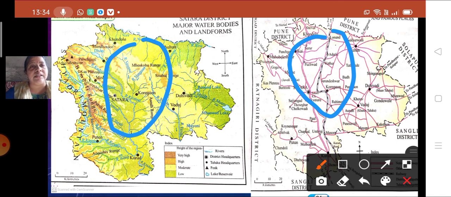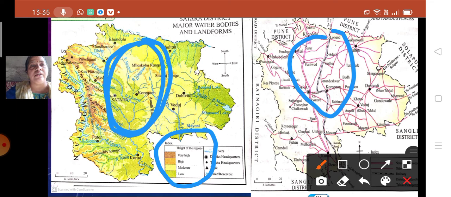If you see this index down over here, you can easily find out. The brown color is showing very high height of the region. Then the little bit light brown color is showing the high part of the region. The light yellow color is showing the moderate type of region, and the green color shows the low height of the region. Now if you see the central part of the Satara district, you can see the moderate as well as low height of the region. So we can easily answer that moderate and low height of the region can be seen in this part with the network of transport routes.